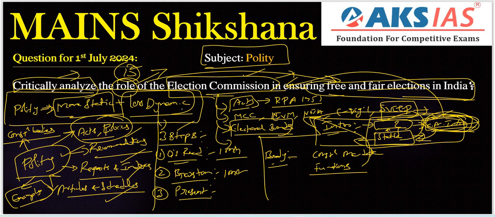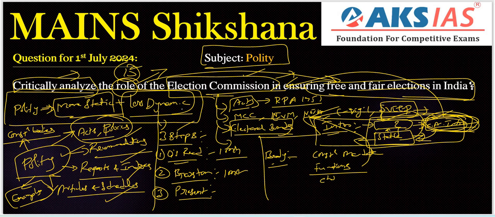VVPATs, Model Code of Conduct, C-Vigil app, and also SVEEP, NOTA, EVMs, right, etc. And also we need to highlight the use of technology and administrative reforms to ensure transparency, right? We are already including some modern technology in the election process like EVMs or the C-Vigil app, right? Additionally, we need to do something, but not here. We need to mention it in the measures taken, right? Measures taken should be mentioned.